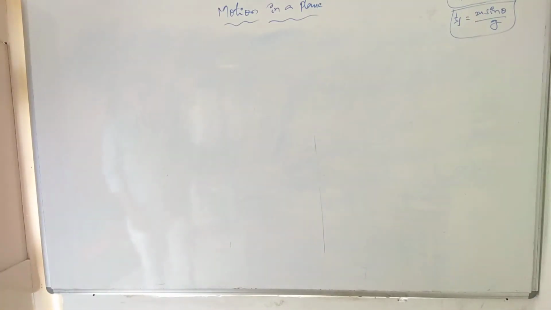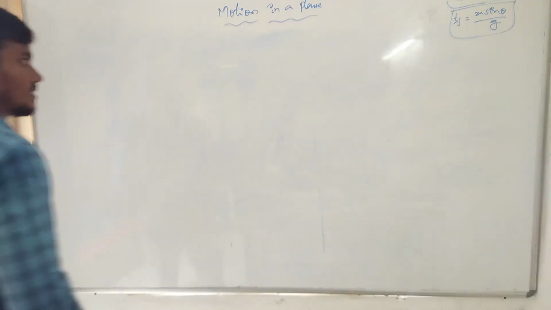Now what is the next one? Next one, maximum height of projectile. Now for the maximum height of projectile, we take the time Tm, where Tm is equal to u sin theta by g.